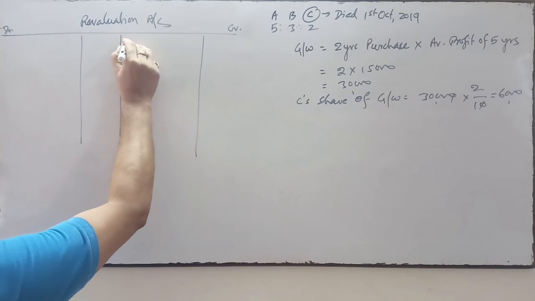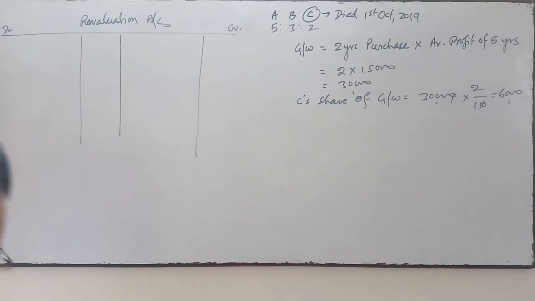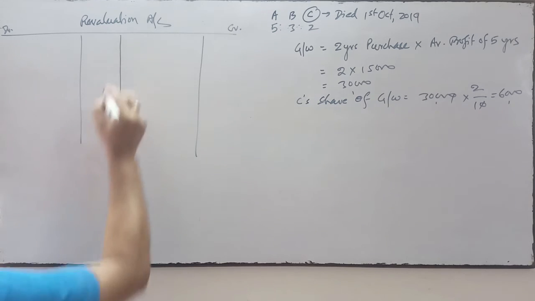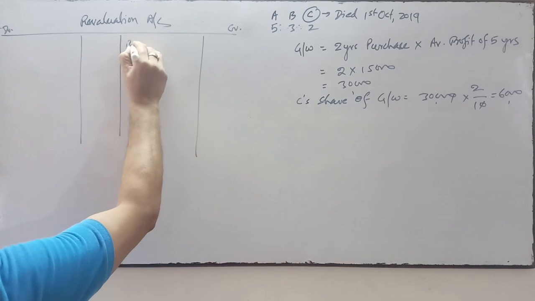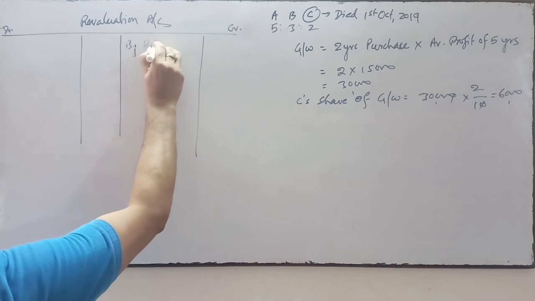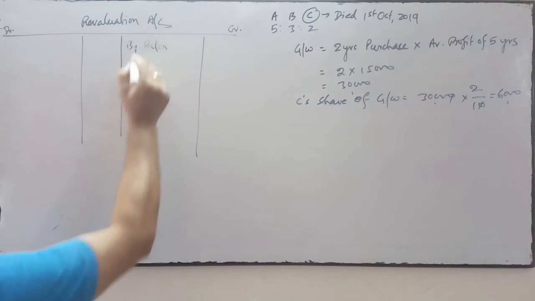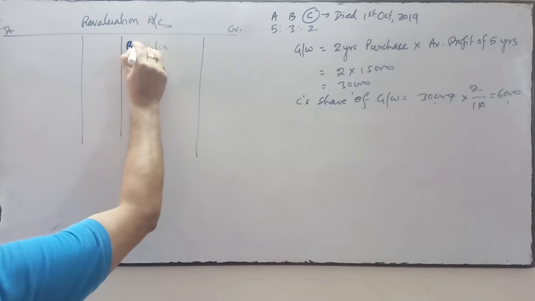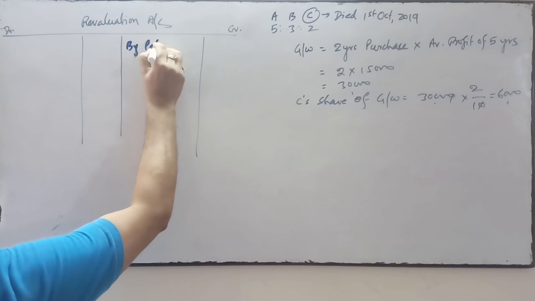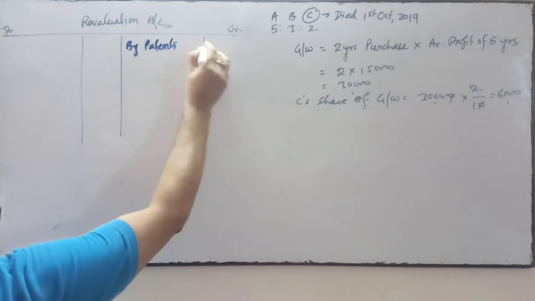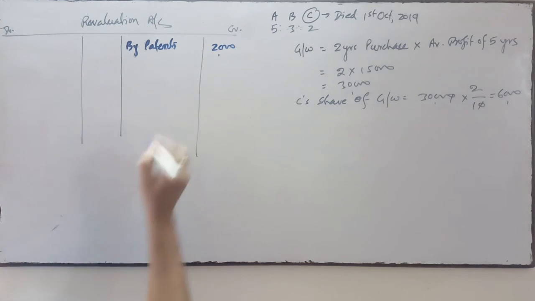So patents is increased by 2,000. Revalued figure is 8, in the balance sheet it was given 6.